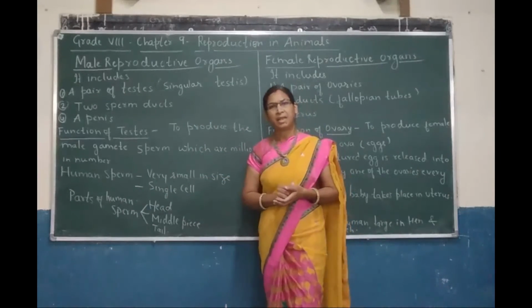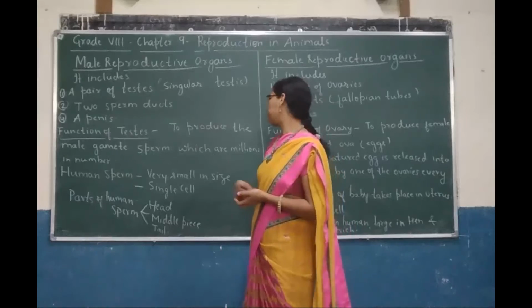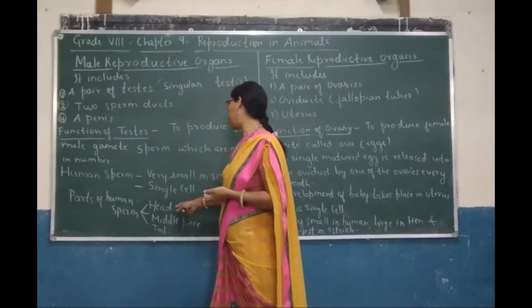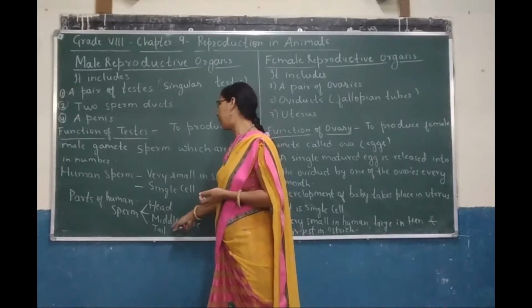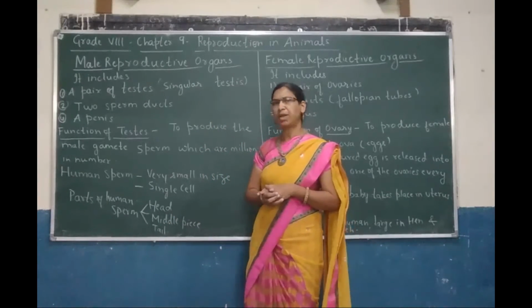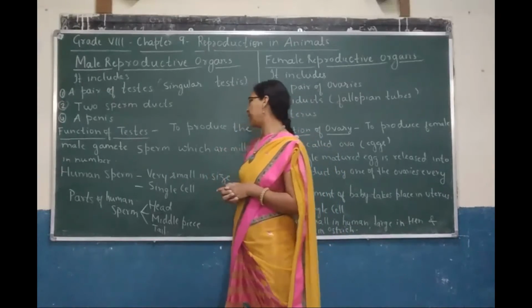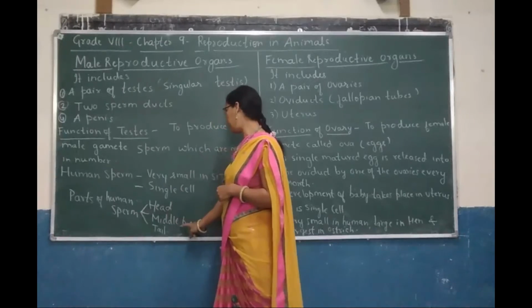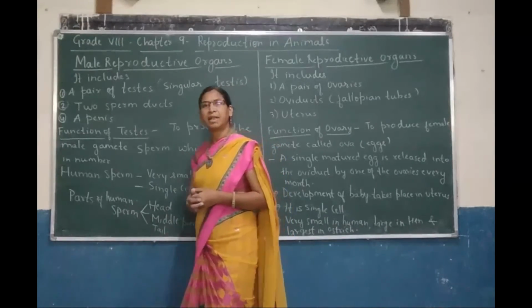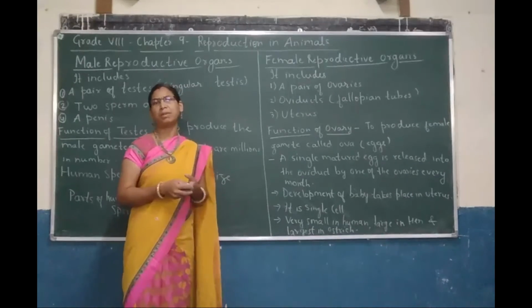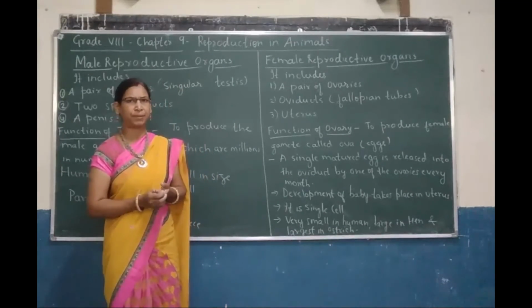It is a single cell structure, and the main parts of human sperm include head, middle piece and tail. The tail part helps in the movement of the sperm in a particular direction.